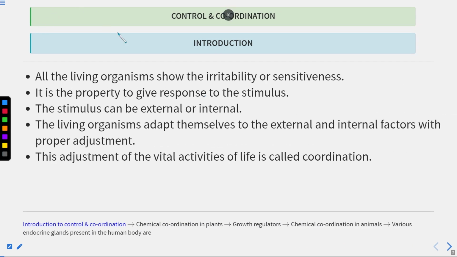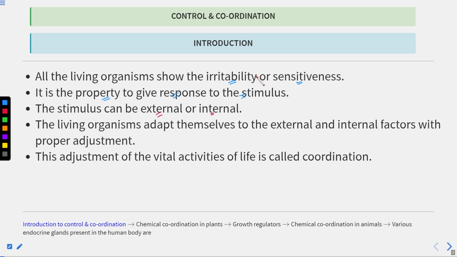Now all living organisms show irritability as well as sensitiveness. This property, to give a response to the stimulus, causes this irritability or sensitiveness. Now stimulus can be of two types. First is the external stimulus and second is the internal stimulus.